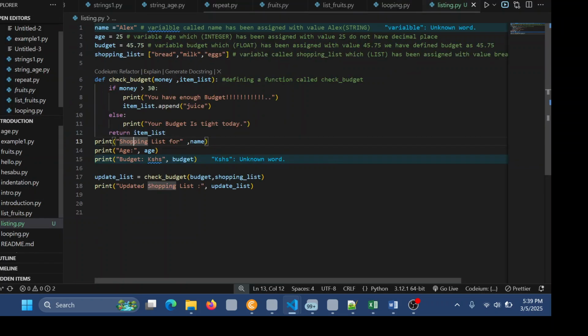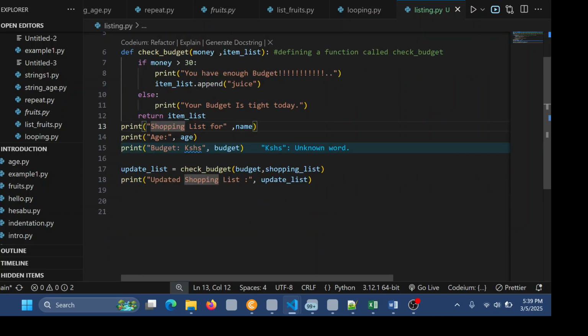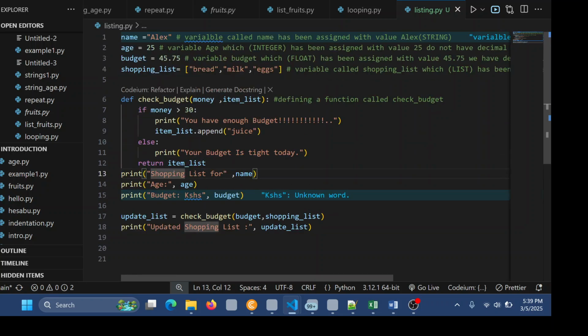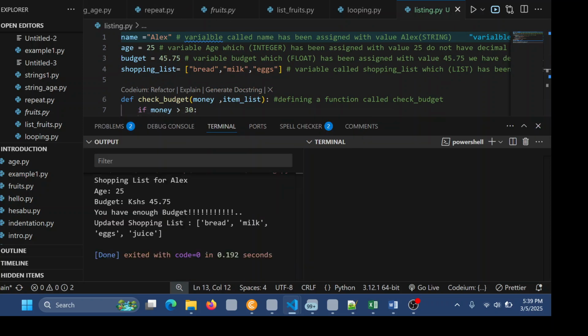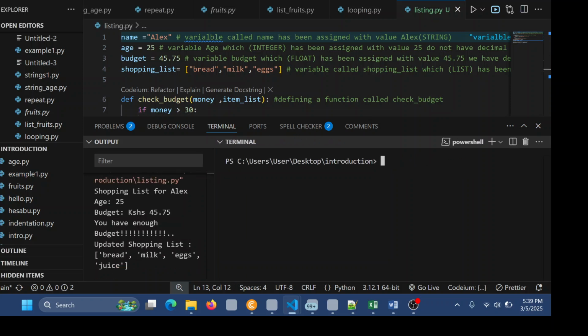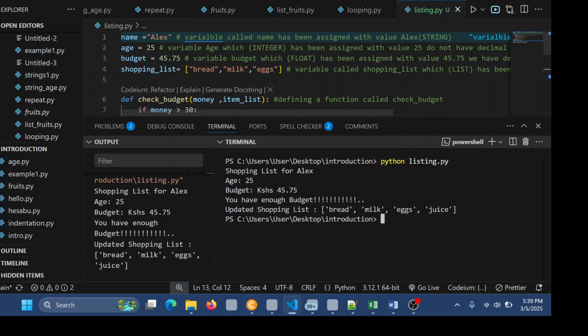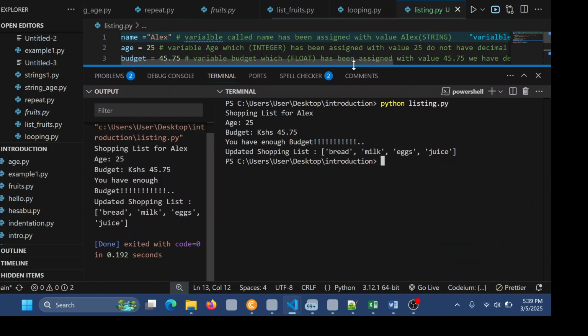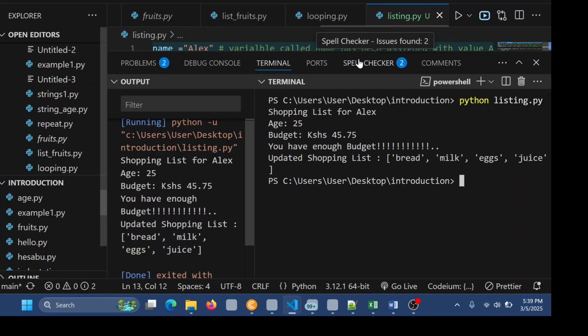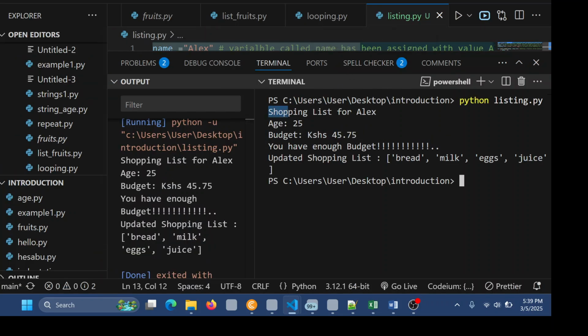I forgot to maximize this one. But I hope now you can be able to see it. Yeah, let's test and see if it works for us. So I'll come here and say Python, then the name of our file is listing.py. And if you are able to see my computer, we are able to learn.